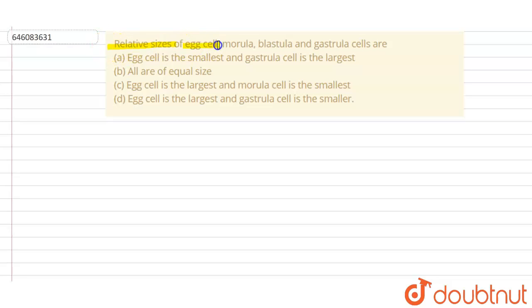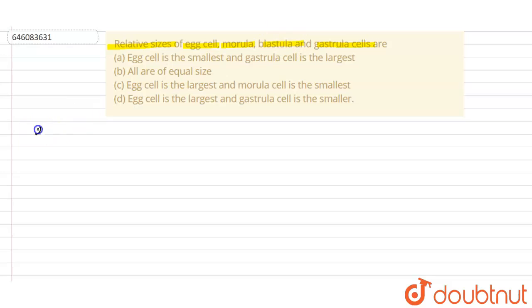So let's read the question. Relative sizes of egg cell, morula, blastula and gastrula cells are, okay. So they are saying that the relative size of egg cell, morula, blastula and gastrula are: option A, egg cell is the smallest and gastrula cell is the largest. Option B, all are of equal size. Option C, egg cell is the largest and morula cell is the smallest. Option D, egg cell is the largest and gastrula cell is the smaller, okay.